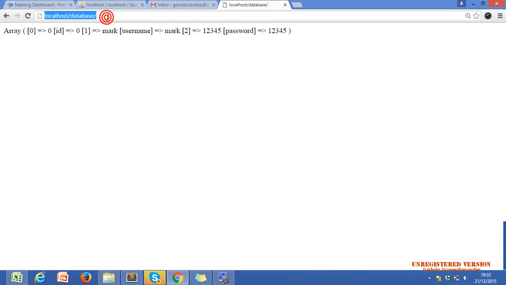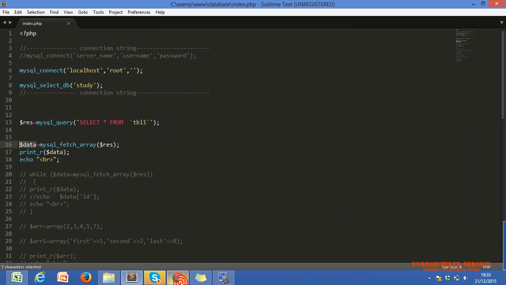This is only one row, our first row. If we want to get all the data, we have to use the while loop.